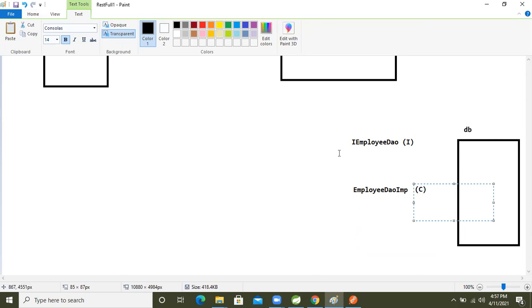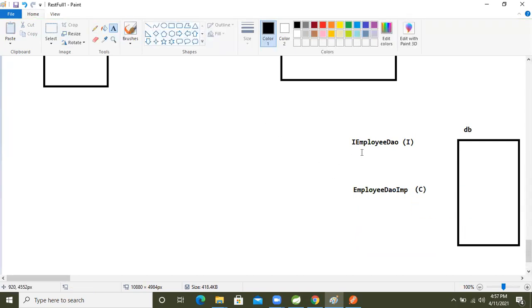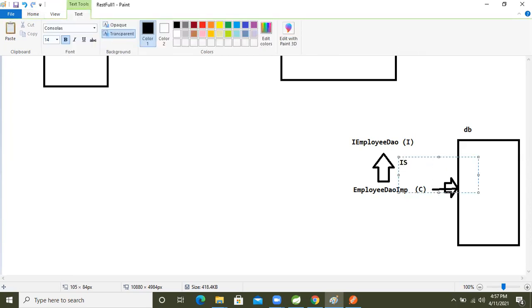Now between this interface and class, which relation is there? An is-a relation is there. And this DAO class is interacting with the database. Here also, an is-a relation is there.